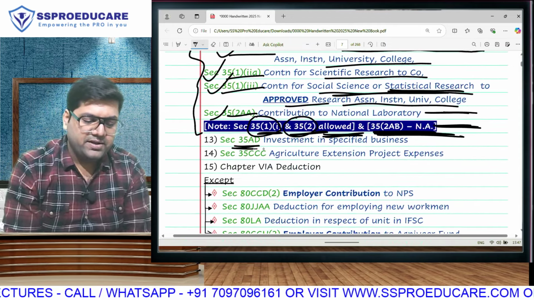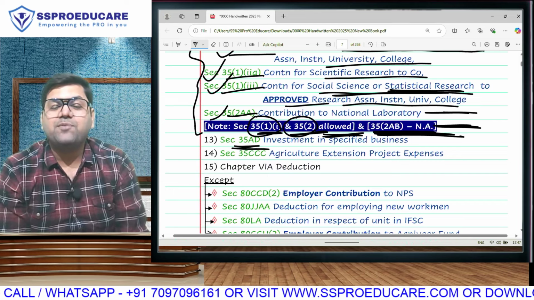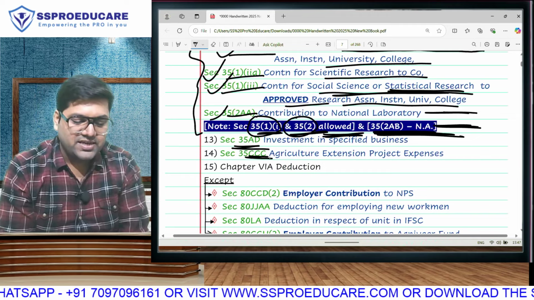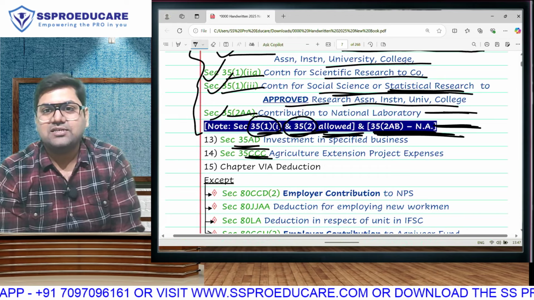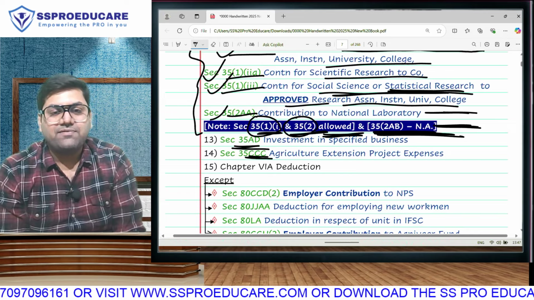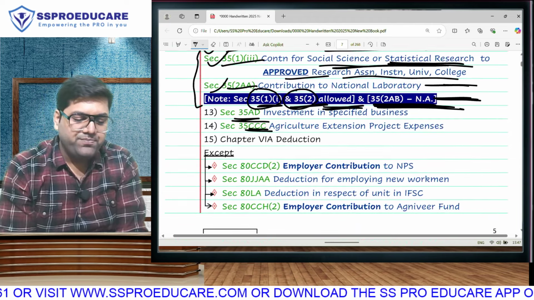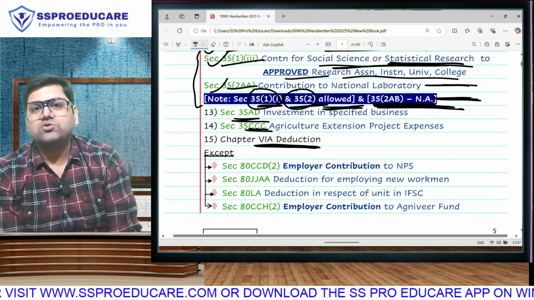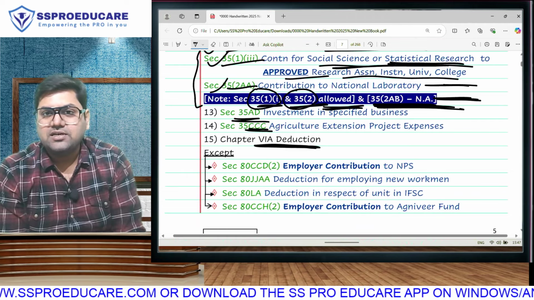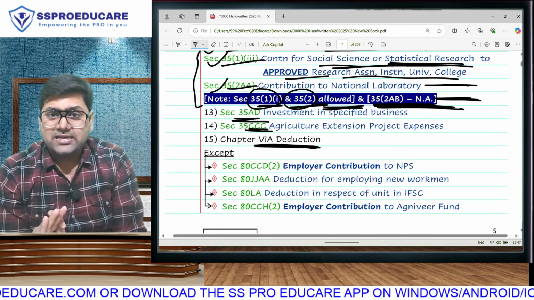Next, 35AD, investment linked deduction, 14 specified businesses. Capital expenditure, 100% deduction, only in the old regime, not allowed in the new regime. We have section 35CCC at CA final, agriculture extension expense. You will get 100% deduction of all your capital and revenue expenses, only in the old regime, not in the new regime. The biggest factor that is going to affect the middle class in the new regime, ladies and gentlemen, Chapter VI-A deductions: not allowed, subject to certain exceptions.